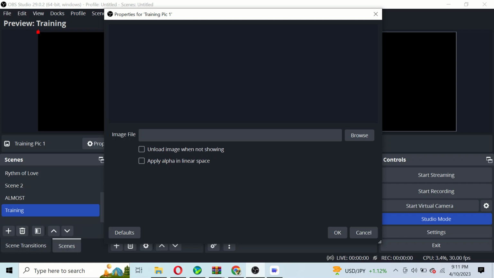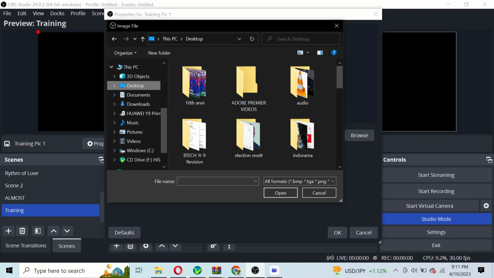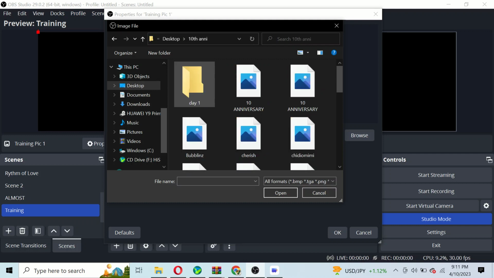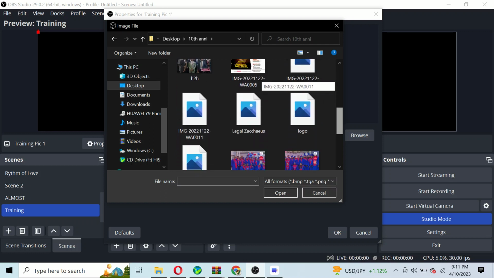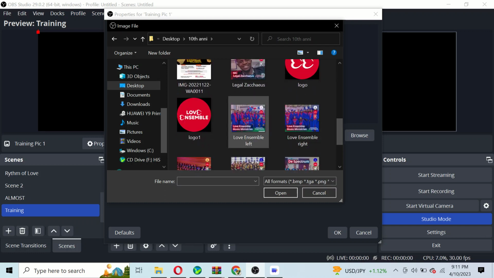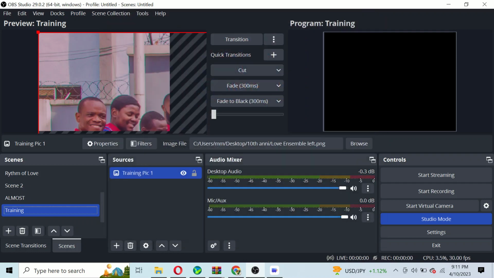In this place now, I will locate the image I want to add into my OBS by clicking on this browse, and then go to my images. Where do I have images in my laptop? I check in desktop, I check in this 10th anniversary, I have some images here. So I have this choir love assemble. I can click on this image here and click on open, and the next thing I need to do is to click on OK. With this, I have added my image.